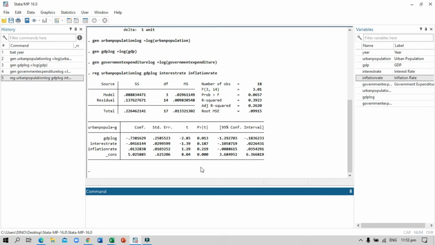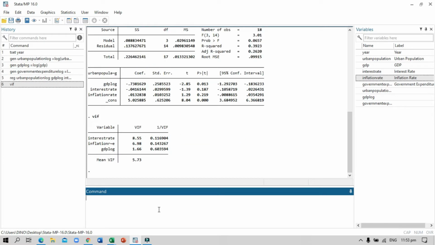Now, let's proceed to test whether we have multicollinearity problem. Just command VIF. The result is 5.73. It means that our independent variables don't have strong relationship with each other since it is lesser than 10.